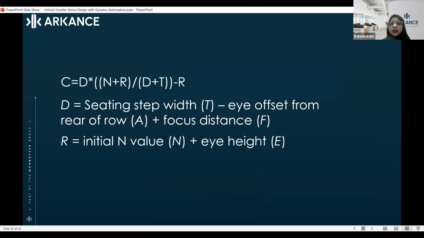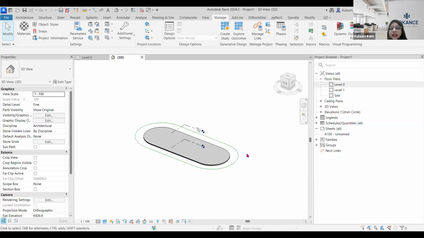Now let me take you back onto the Dynamo screen so that I can showcase another method of how you are going to relate it with Dynamo. If I go onto this, you can see I have created a field, and out of the field I have also created an offset. This offset is the distance you want between your field and where you start your seating. That is the distance I have mentioned over here.